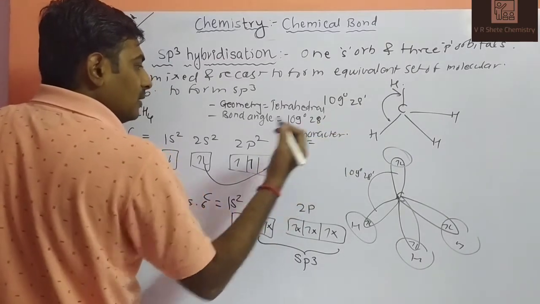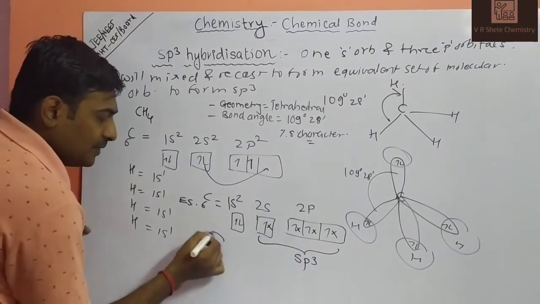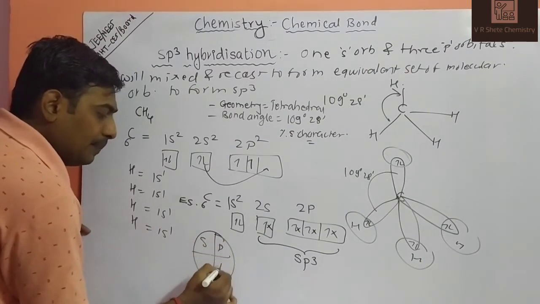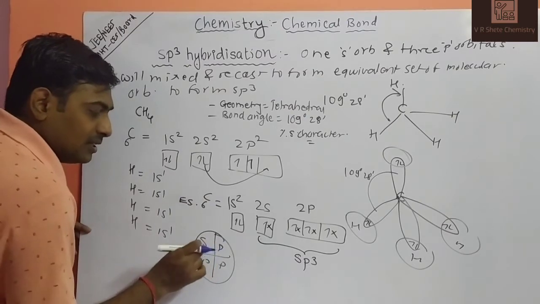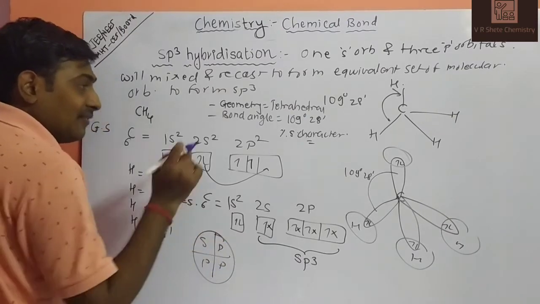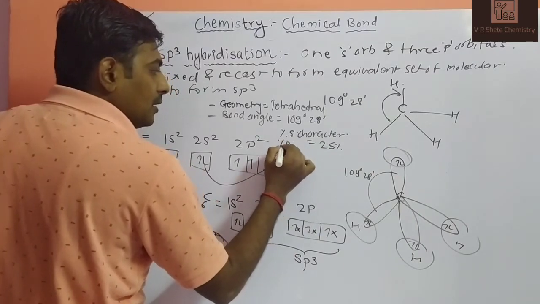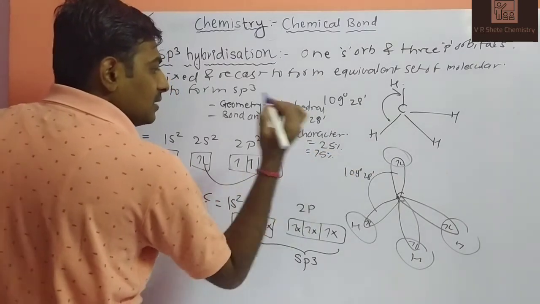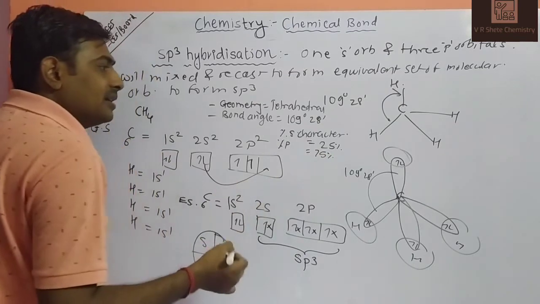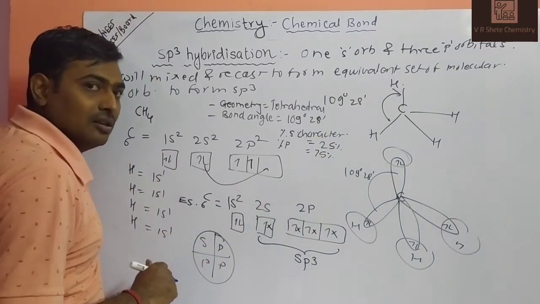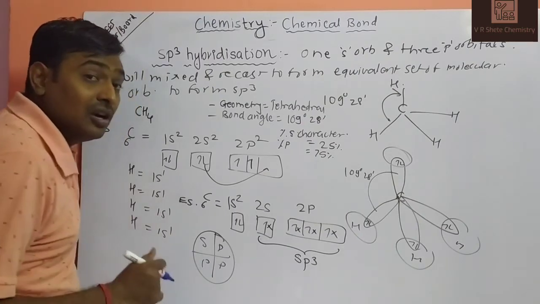How do we calculate it? If this is sp3, 1s and 3p, then s is only 25% and p is 75%. The percentage of s character is 25% and p character 75%, which makes 100% hybridization. So this is your first example for sp3 hybridization. Second example: formation of ammonia.